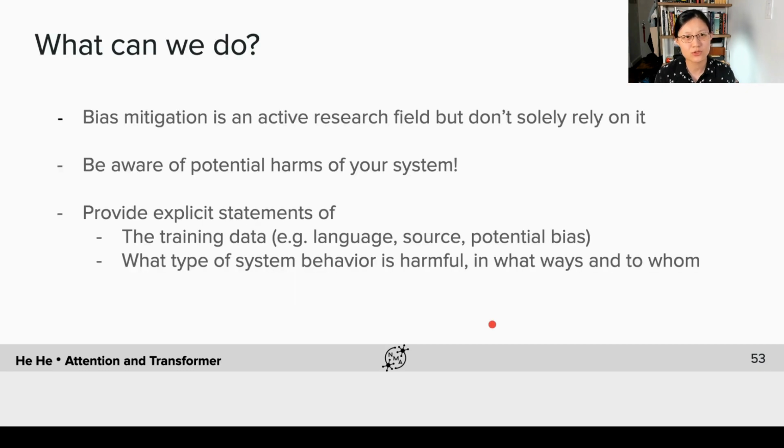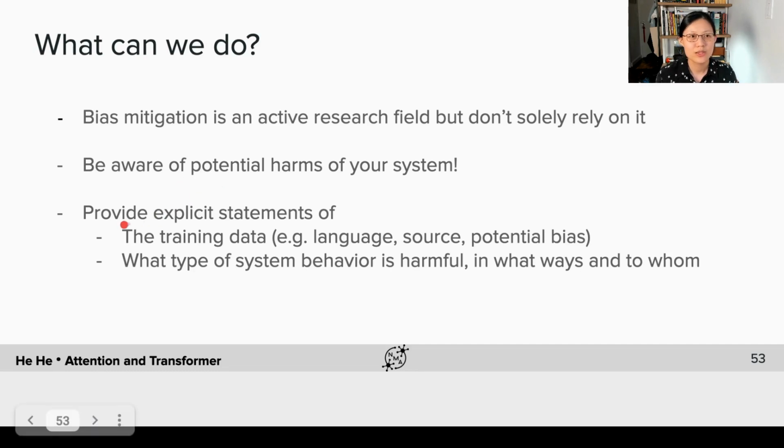Okay, so what can we do here? First, bias mitigation is an active research field, but at this point, it cannot fully solve the problem. So we cannot just rely on bias mitigation and trust our model. Instead, we have to be aware of potential harms of the system and try to test the model for different types of social biases.